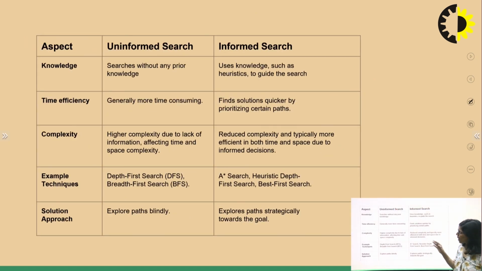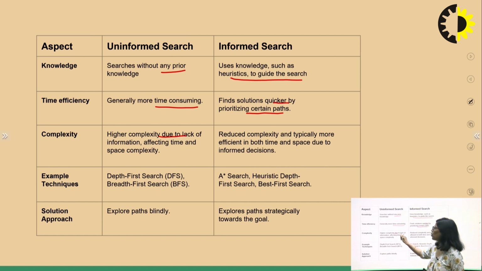Okay. Now I want to tell you the difference between these two searches, uninformed search and informed search. Uninformed search will search without any prior information, whereas informed search will use some heuristic to guide the search. Uninformed search is more time consuming because the search space is larger, whereas informed search will find a solution quicker by prioritizing certain paths. Uninformed search has high complexity due to lack of information.